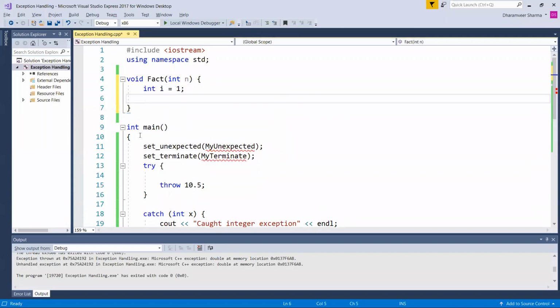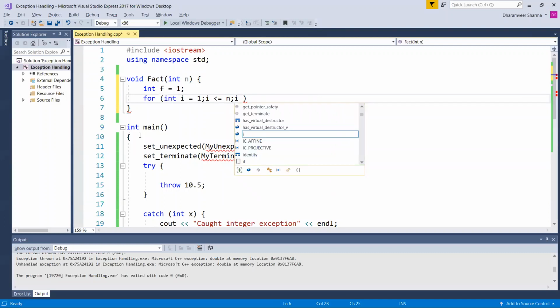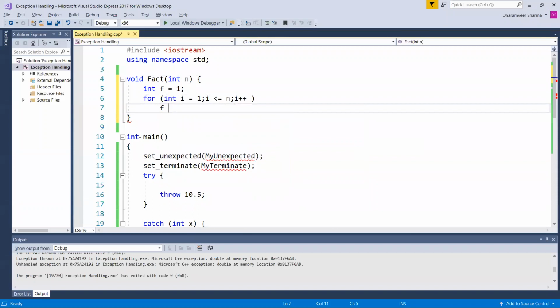It's 1 for integer f. I is equal to 1, I less than equal to n, I plus plus. F is equal to f into I. Yesterday perhaps I had written n here, it should not be.